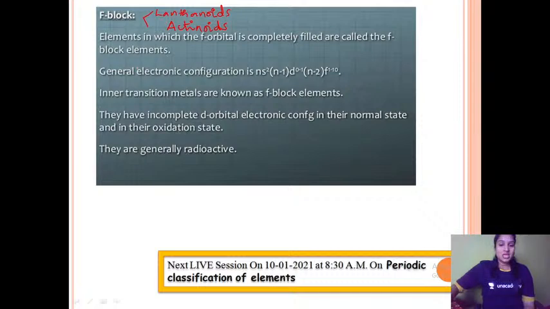Now coming to the general electronic configuration of lanthanoids or actinoids, or generally f block elements, it is (n-2)f 1 to 14 (n-1)d 0 to 1 ns 2. Please make sure this correction is there. Now these are called inner transition metals. The d block elements are called transition metals, and the f block elements are called inner transition elements.